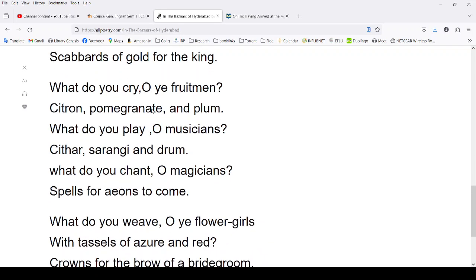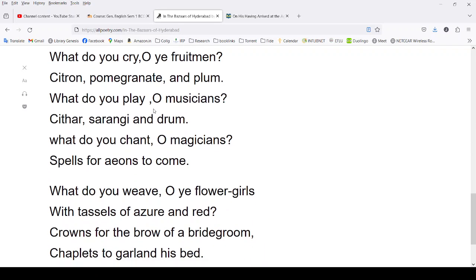Okay, so what do you cry, O ye fruitmen? Here, crying is referring to shouting. Fruitmen are shouting, citron, pomegranate, and plum. What do you play, O musicians? Sitar, sarangi, and drum. So music instruments are played as entertainment, and fruits, and then you have magic shows also.